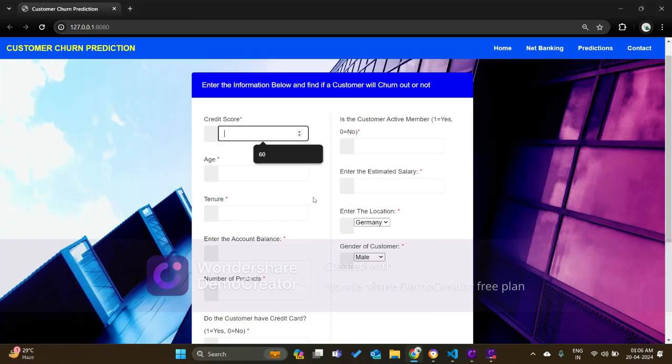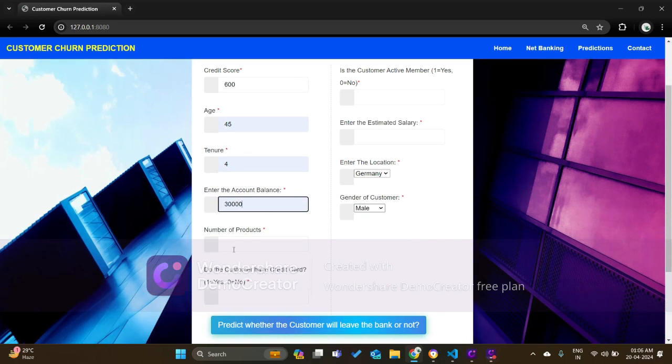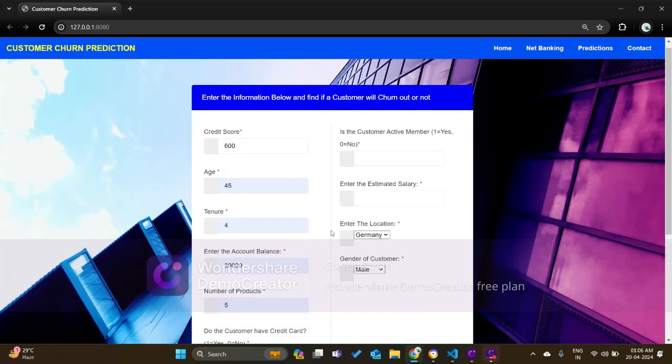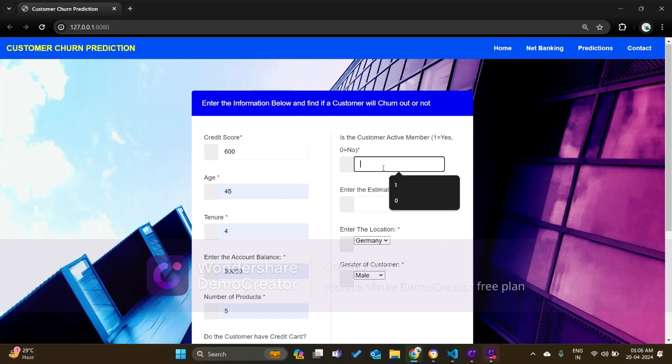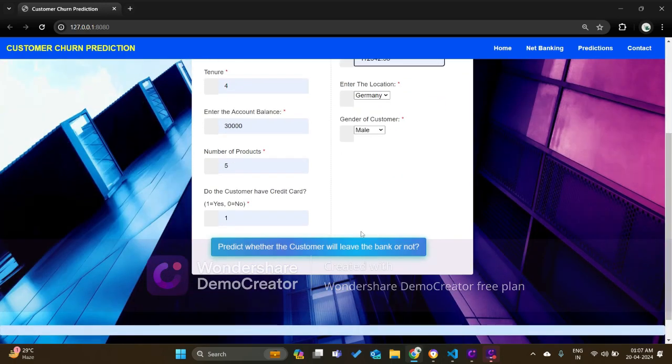So I'm giving some values here: credit score 600, age 45, tenure 4 years, bank balance 30,000, number of products 5. Does the customer have a credit card? Yes, it is 1; 0 is for no. Is he an active member? Yes. Estimated salary, I'll give something. Location Germany, and he's a male.